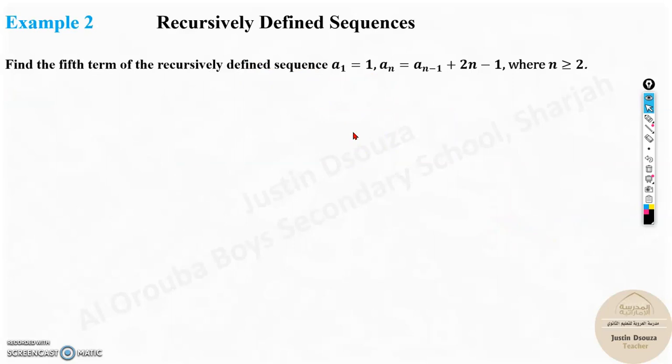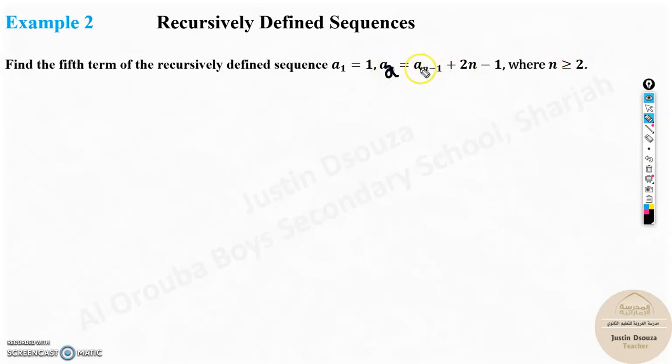Now over here, recursively defined sequences. Find the 5th term of the recursively defined sequence. A1 is given as 1. See, look over here. An is an minus 1, means you need to know the previous term and then you need to add the terms to n minus 1. Where n is greater than or equal to 2, you can't start with a1 because a1 is already given. Okay, so you need to start with 2, greater than or equal to 2.